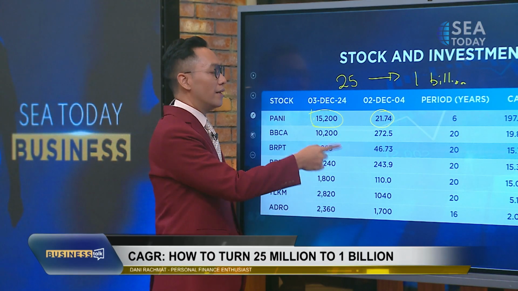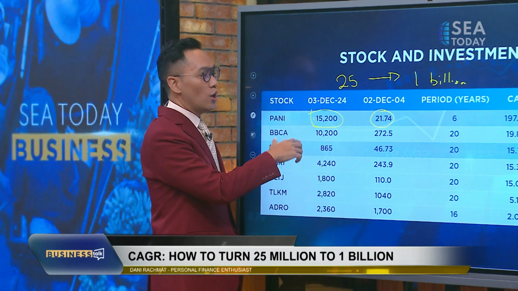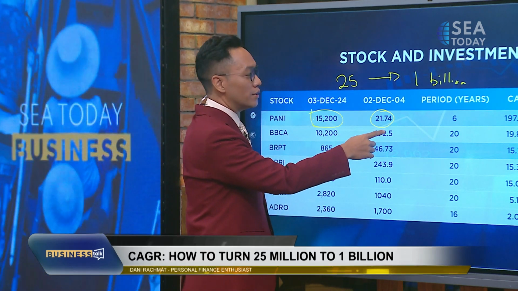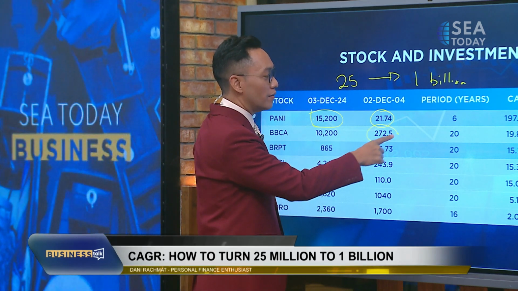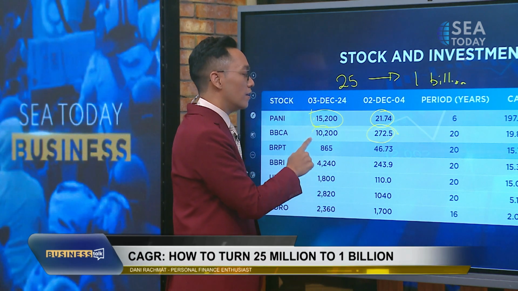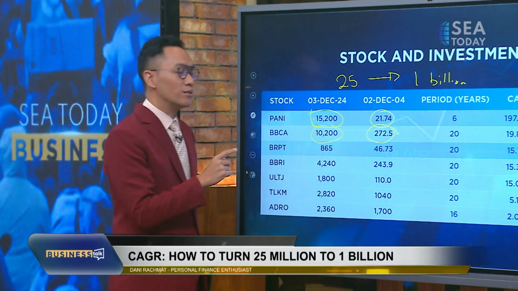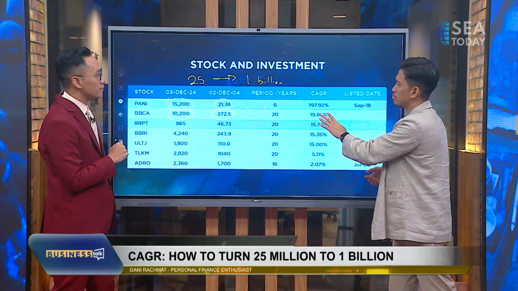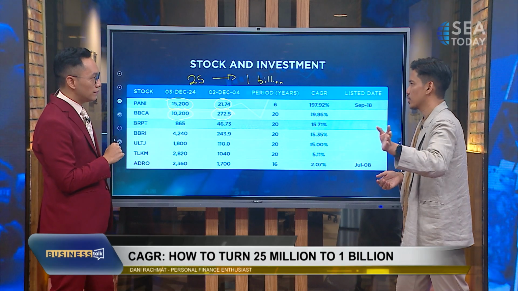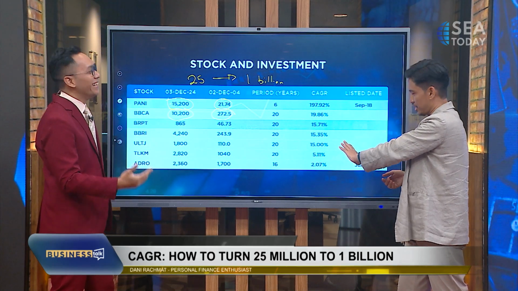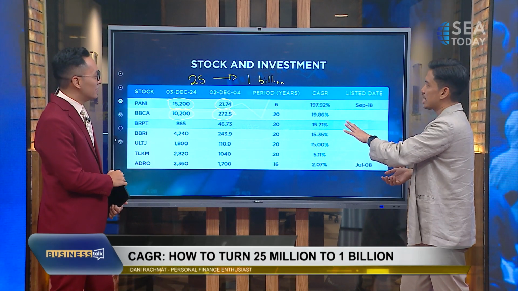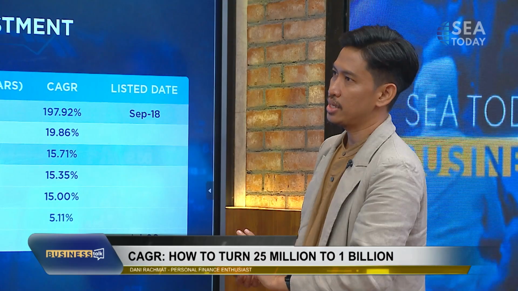Today it is around 10,000. So if you invested when it was priced at 272, you would have 25 million turn into about 1 billion by now.